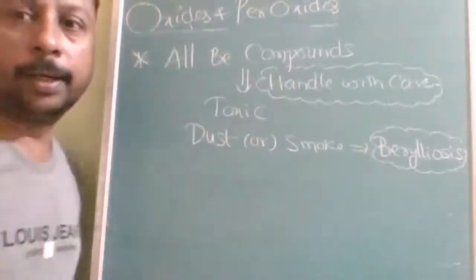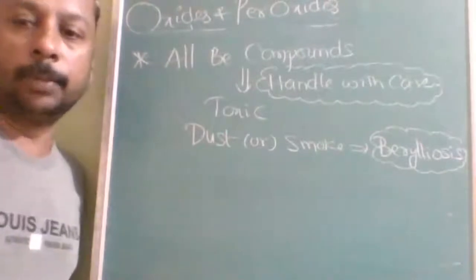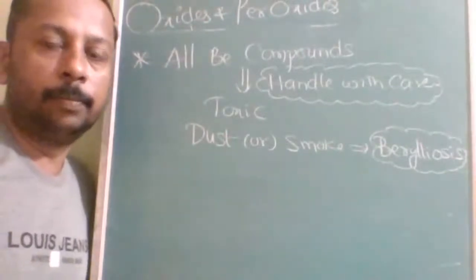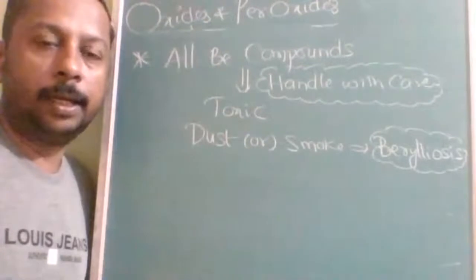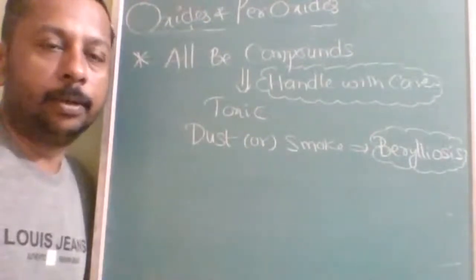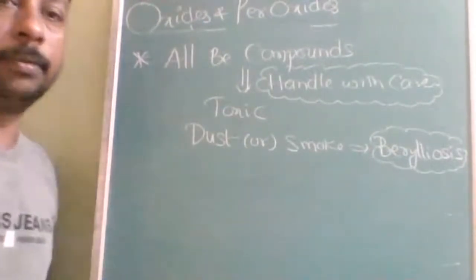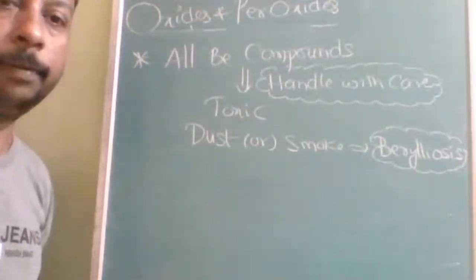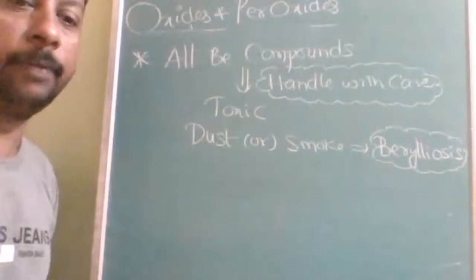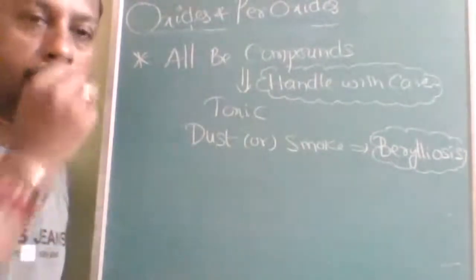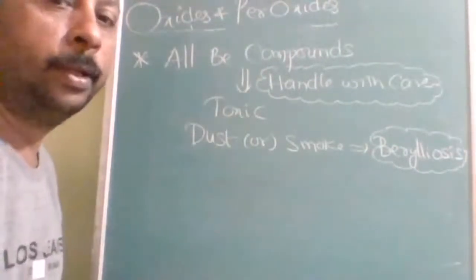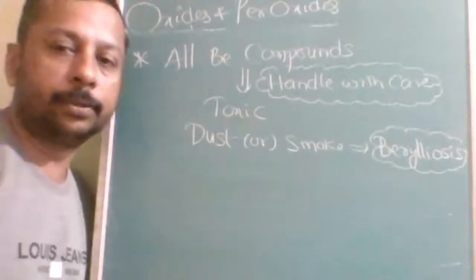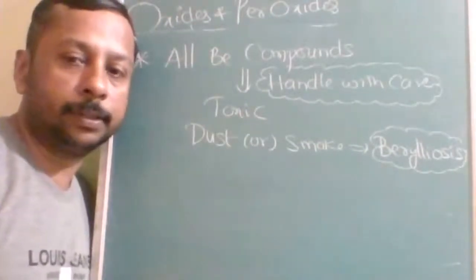Very important objective. All beryllium compounds must be handled with care because they are highly toxic. What is toxic? That is poisonous. Even if we inhale vapors or dust or smoke of beryllium, it will cause a disease called berylliosis.